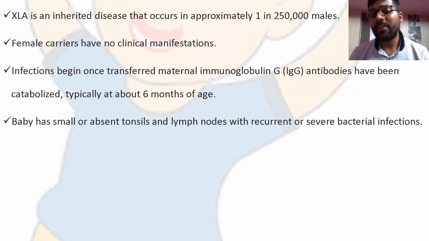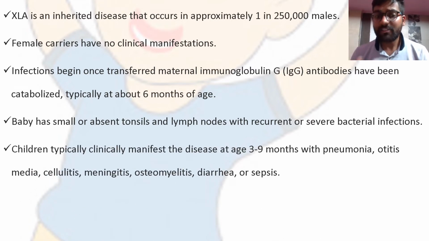The baby suffering from this disorder has small lymph nodes or absent tonsils or lymph nodes. Due to absent lymph nodes or tonsils or decreased lymphoid tissue, there are chances of more recurrent bacterial infection. This recurrent bacterial infection might be pneumonia, otitis media, cellulitis, meningitis, osteomyelitis, diarrhea or sepsis.